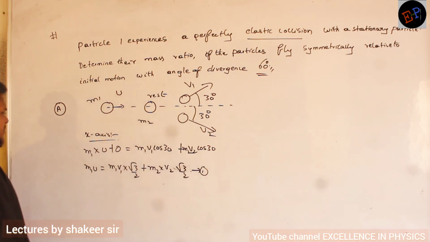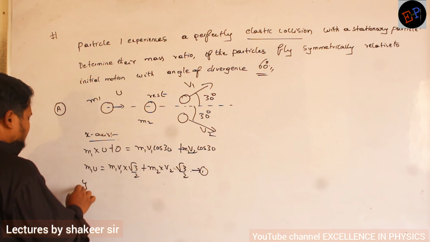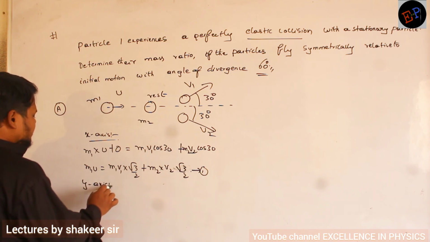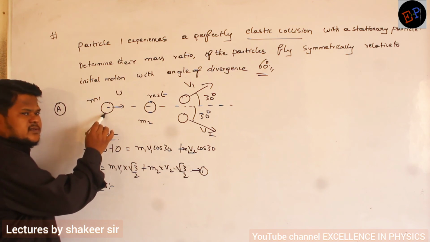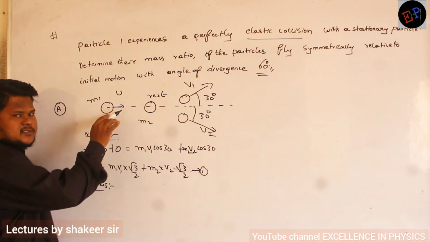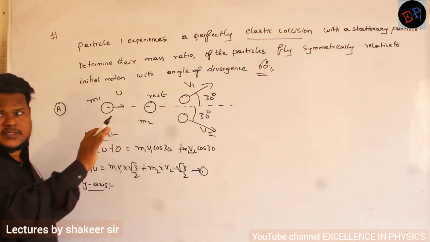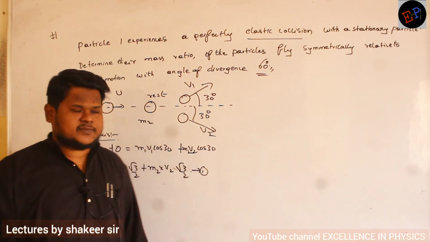Similarly, take the momentum equation along the y-axis. Initially this body doesn't have any velocity along the y-axis, since it is traveling along the x-axis, and the other body also has none.